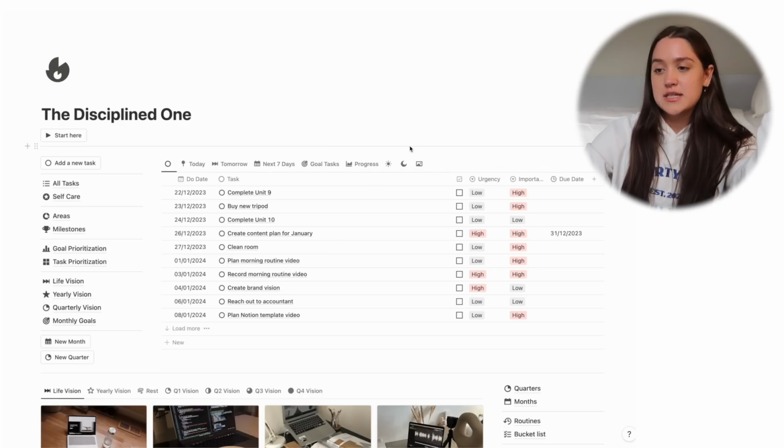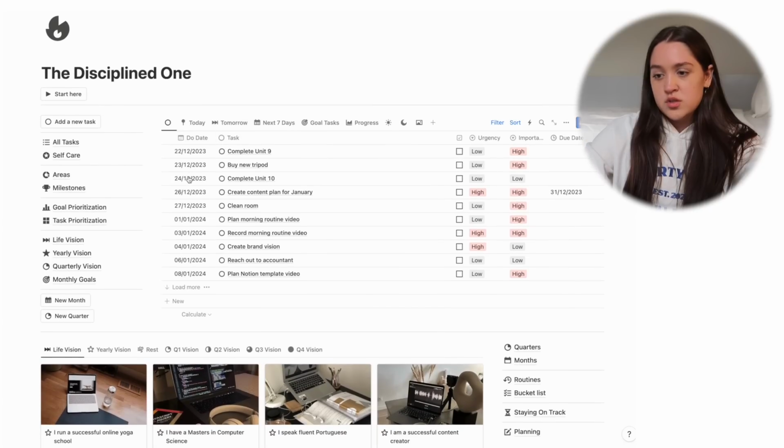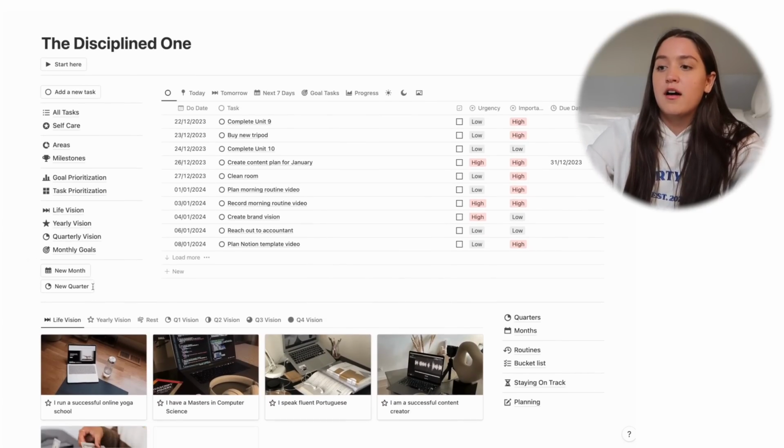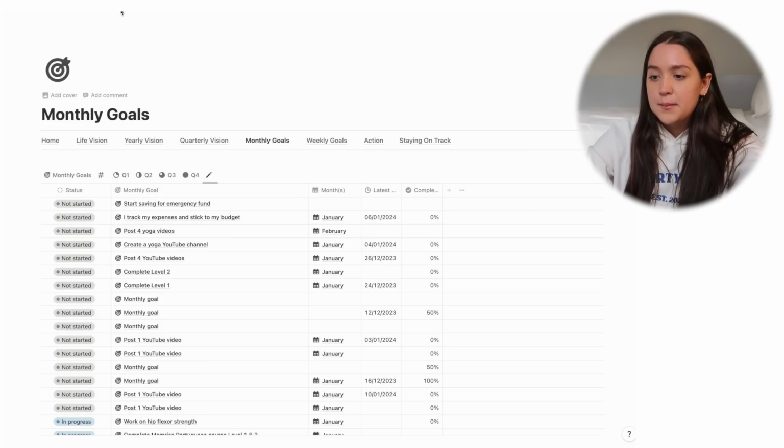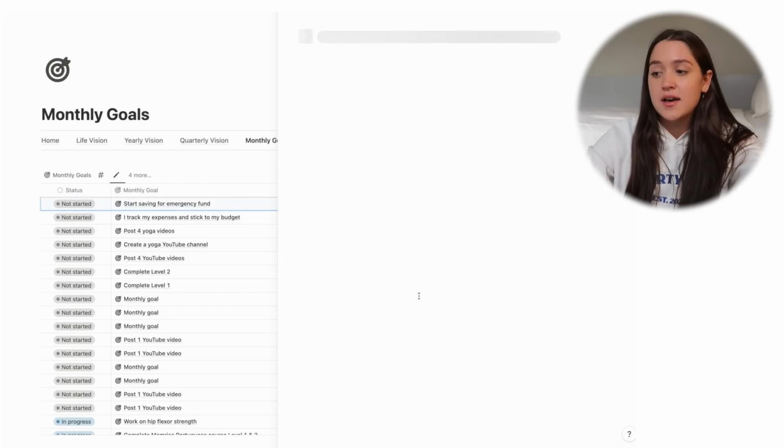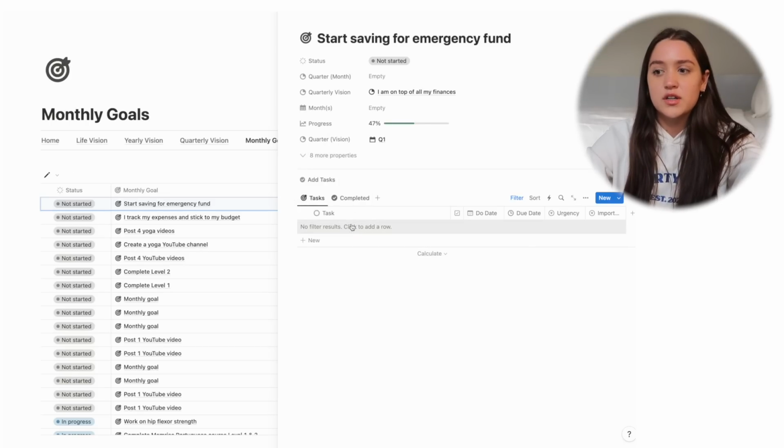Okay, moving on to the disciplined one. The main difference, there are no weekly goals, but everything else is still the same. So we have monthly goals just the same way. And here in the monthly goals, it's just associated to tasks. So you don't break it down into weekly goals. And honestly, I wouldn't even recommend weekly goals for the disciplined one because the disciplined one loves planning and it loves structure. And when it starts planning the weekly goals, it goes into too much planning to the point where you're kind of wasting time.